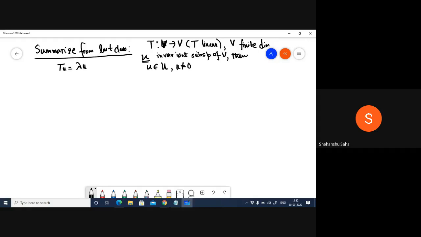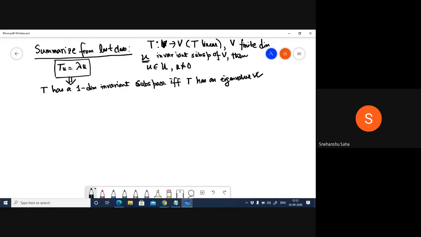What this shows is that T has a one-dimensional invariant subspace if and only if T has an eigenvalue. Okay, this is really important.